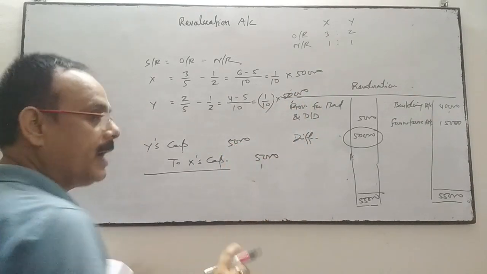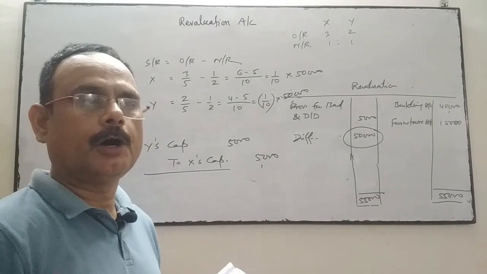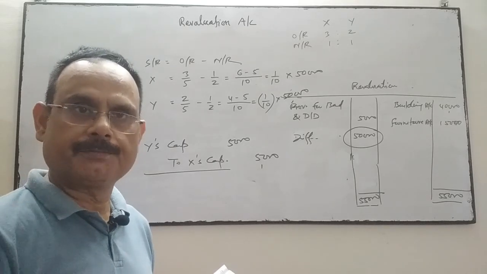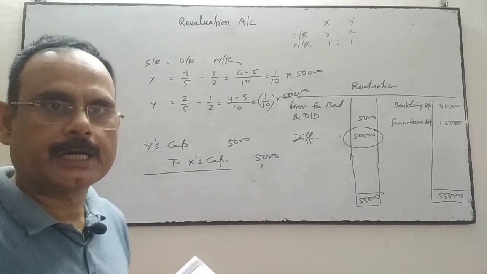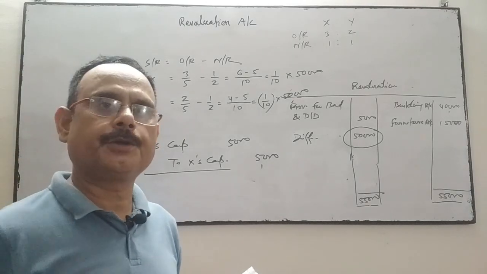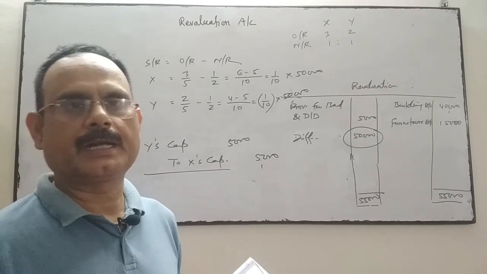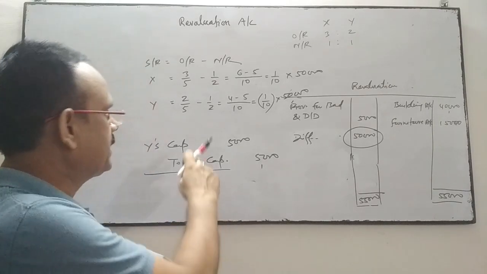So through one single entry, we will do the adjustment of the revaluation of assets and reassessment of liabilities. The difference amount will be adjusted directly to the partners' capital accounts instead of passing the entries of the revaluation account related to building, furniture and profit and loss. Through one single entry we will do it.